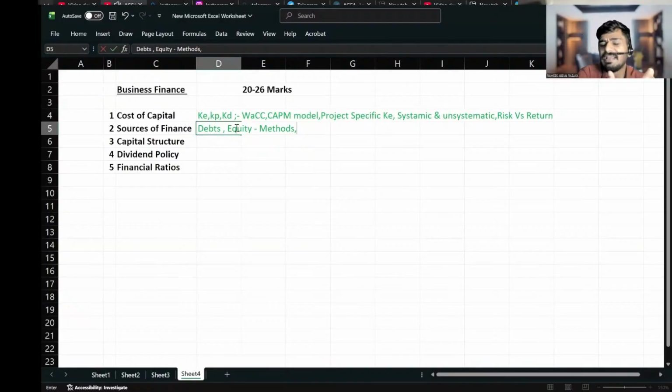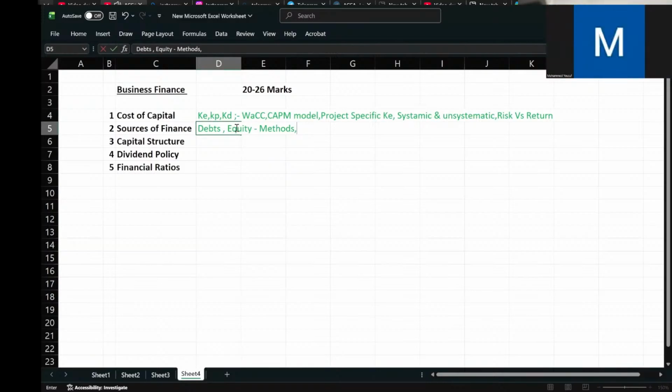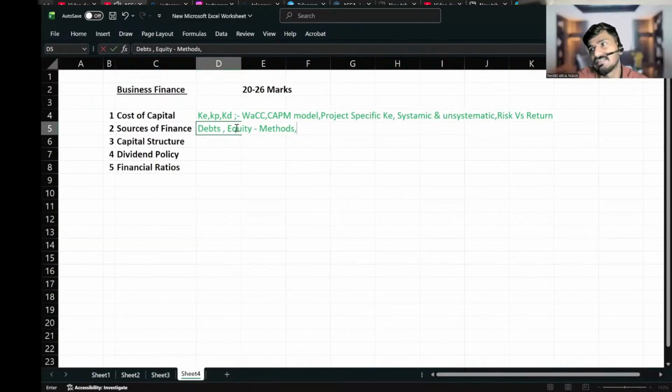So in right issue, what is the biggest advantage we get? Our equity will not go to external parties. There is a word for it actually: dilution of control won't be there. Dilution of control means spreading the control to more people. So dilution of control won't be there. That is the biggest advantage of right issue.